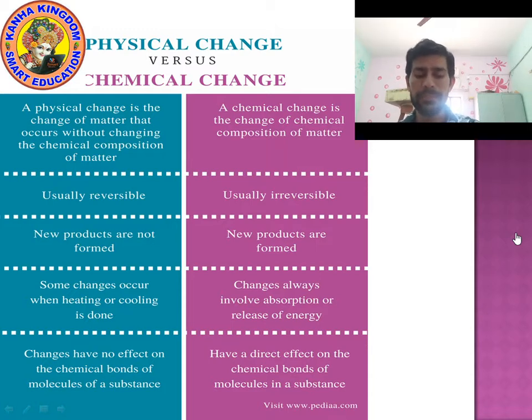Physical changes, some changes occur when heating or cooling is done. Chemical changes always involve absorption or release of energy. Physical changes have no effect on the chemical bonds of molecules of a substance. Chemical changes have a direct effect on the chemical bonds of the molecules in a substance. Okay, so I hope now you have understood the difference between physical changes and chemical changes. Okay, now let's move on.